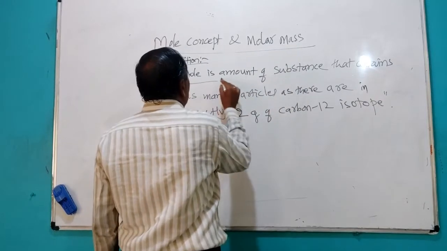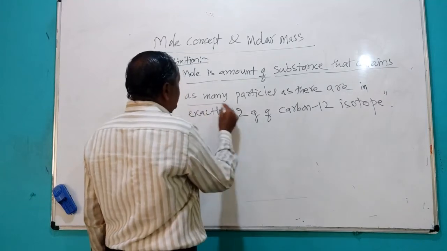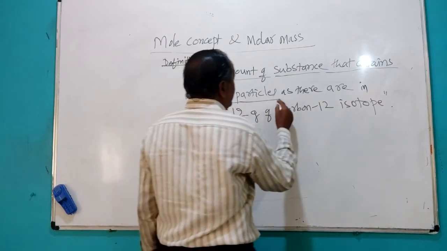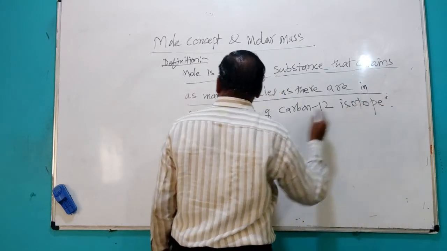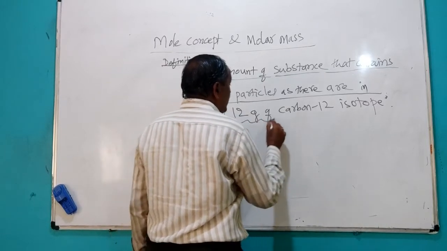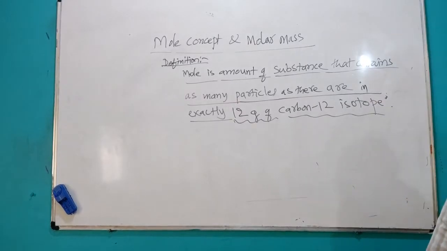So here mole is the amount of substance that contains as many particles as there are in exactly 12 gram of carbon-12 isotope. This is the definition of mole of a substance.